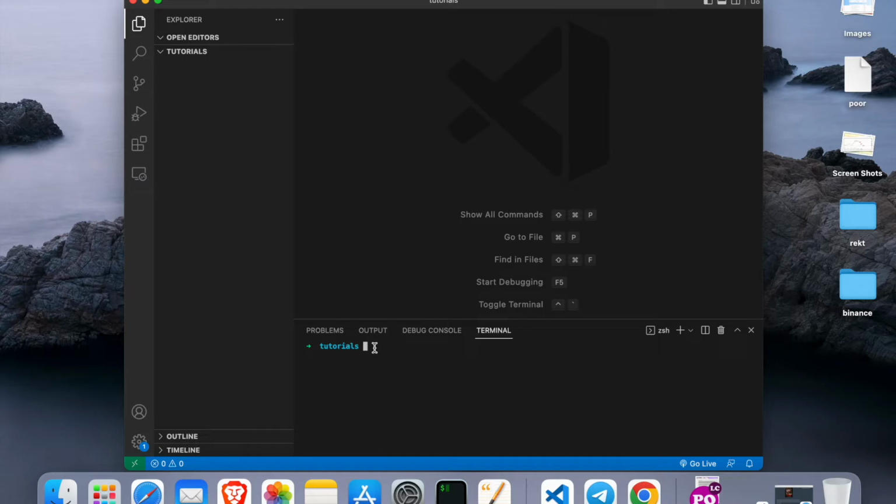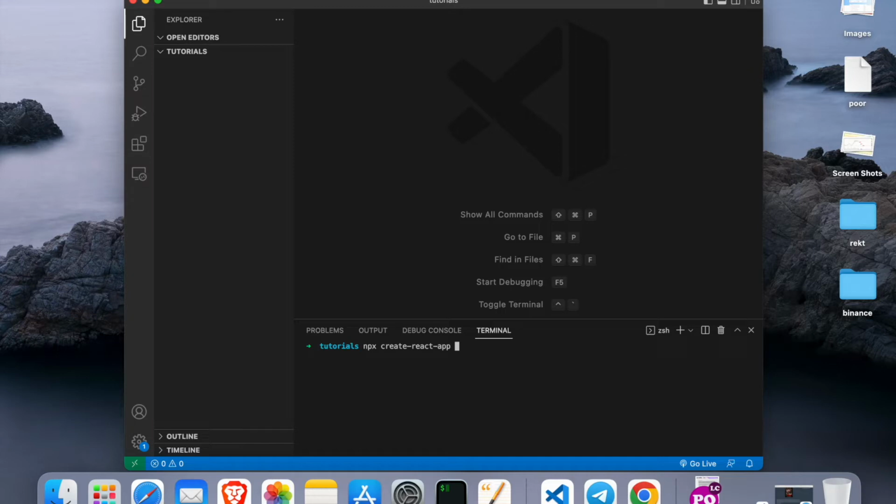So once you are in here, we need to install React. We need to initiate React on our computer so we can work with it. What you have to do is make sure you are in the folder that you have created, and then type in npx create-react-app, and then let's give it a name, where we want to install it.